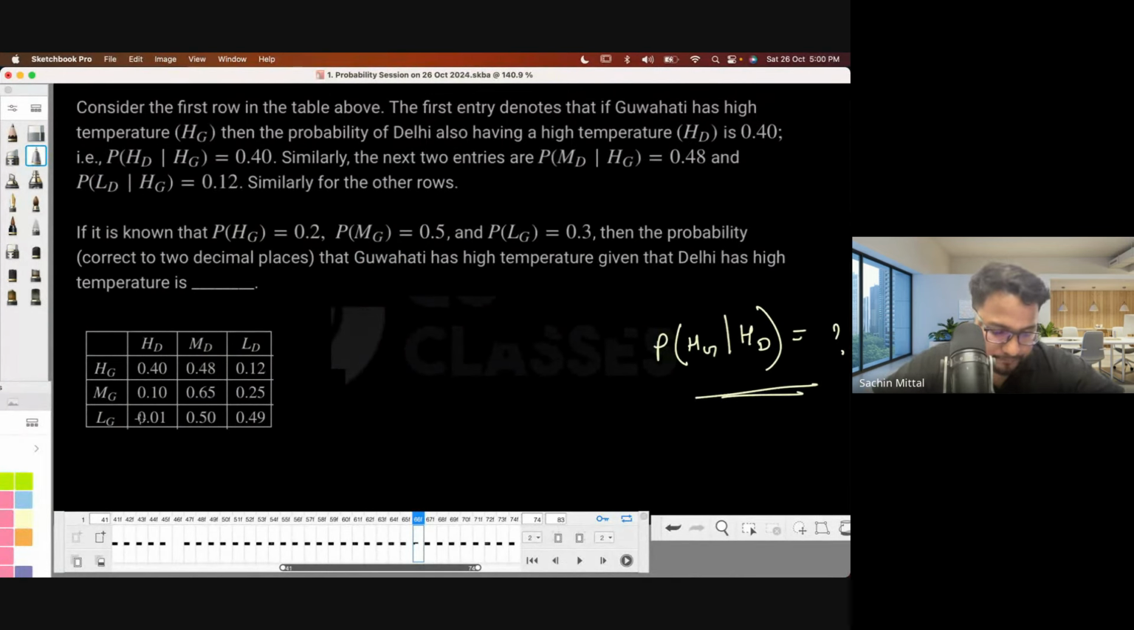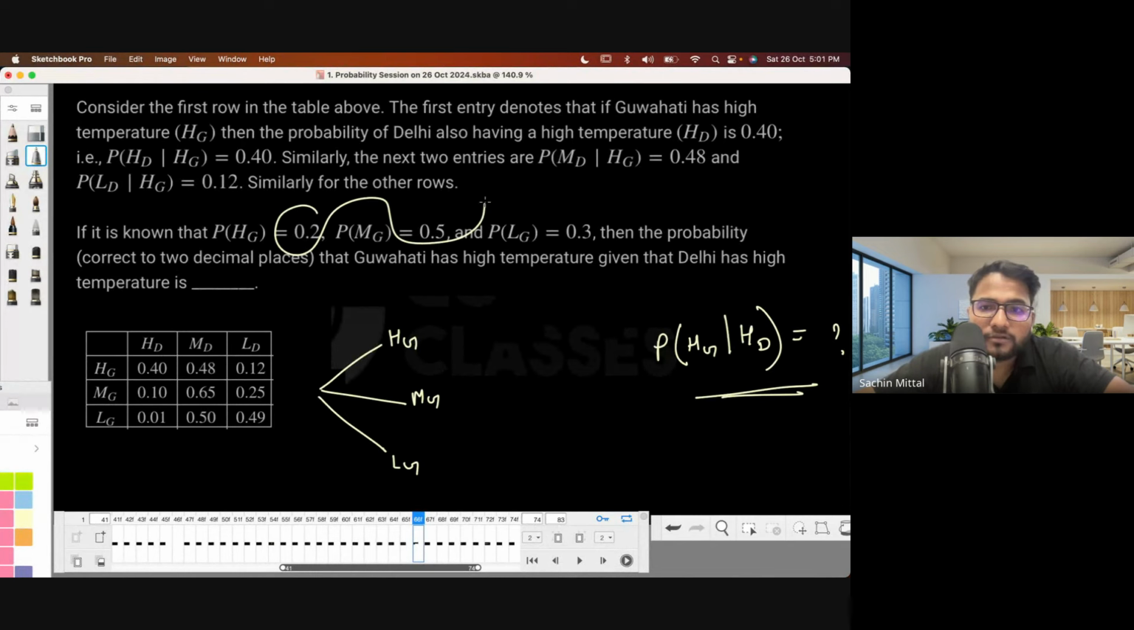First, you see what the sequence of events is. Guwahati has the high temperature, and these temperatures are given. You can first do one thing: either Guwahati will be having a high temperature or a medium temperature or a low temperature. Because these probabilities are given, it is better to first do this. So what are the two options?